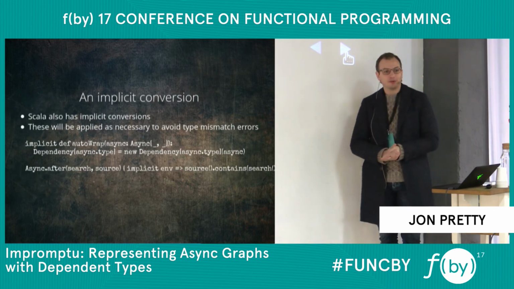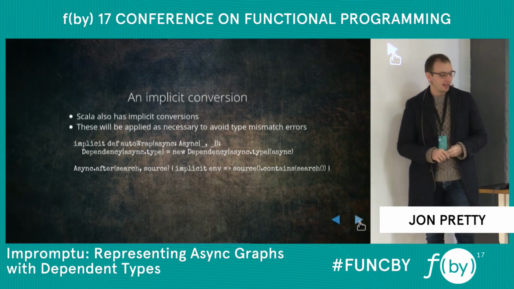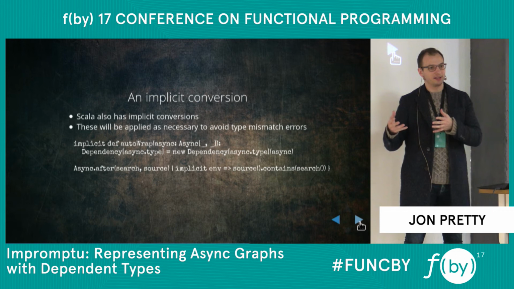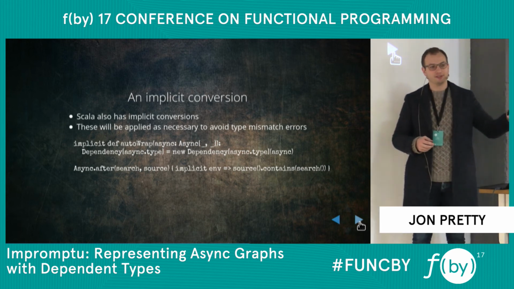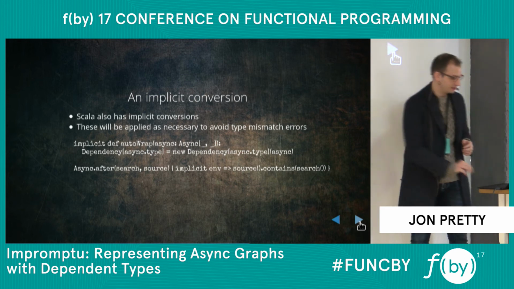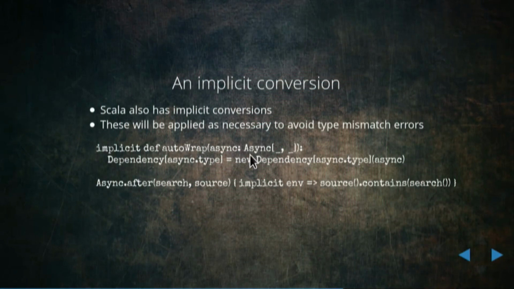There was lots of boilerplate there, so I want to remove that. And what I can do is use another feature of Scala, which is implicit conversions. I can arrange things so that if I'm demanding dependency, things that are typed as dependency, my contravariant wrapper for these parameters, and I provide async values, these are the wrong type. They do not match. The types are completely unrelated. But I can provide in scope an implicit auto-wrap conversion. Auto-wrap is just my name, which takes an async and provides a dependency, and specifies the type of this to be parameterized on the singleton type of the parameter.